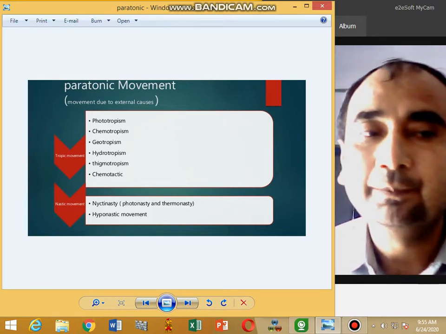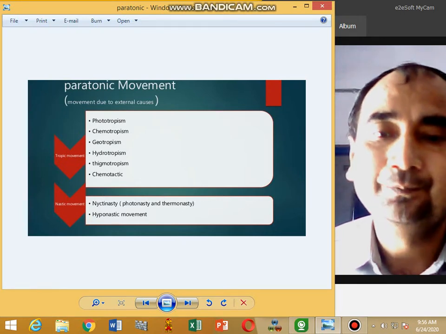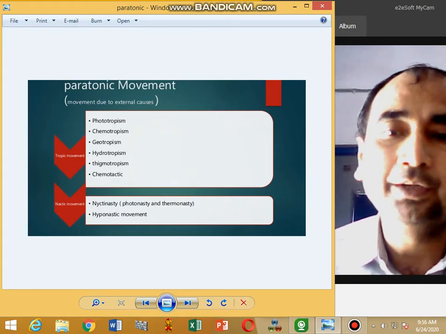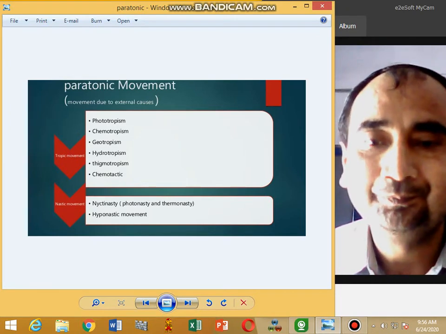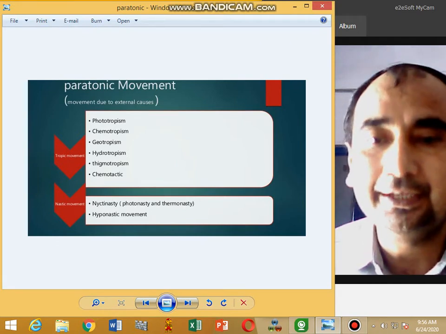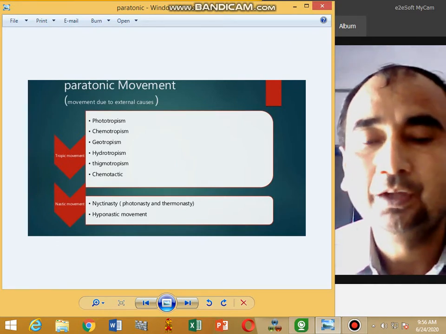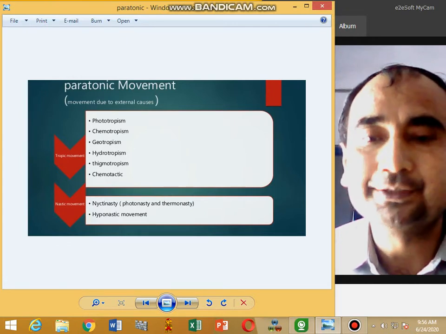Today's topic is paratonic movements in plants. These movements are due to external causes. They are further divided into tropism and nastic movements. Nastic movements are further categorized into nyctinasty, photonasty, thermonasty and haptonastic movements.